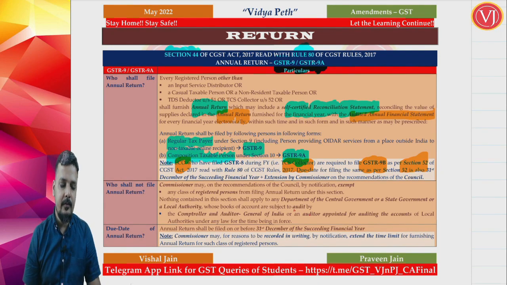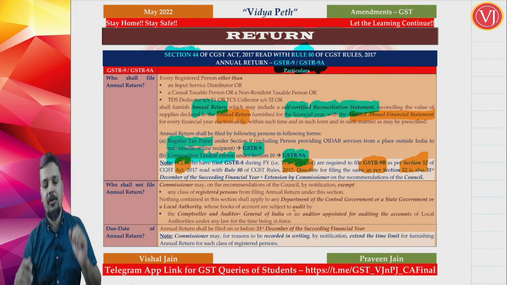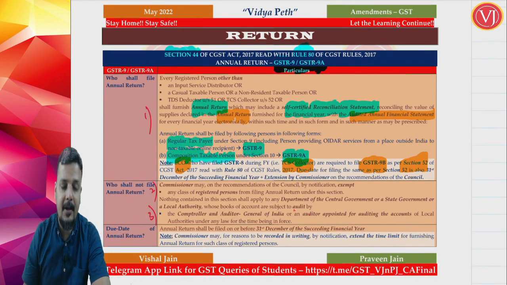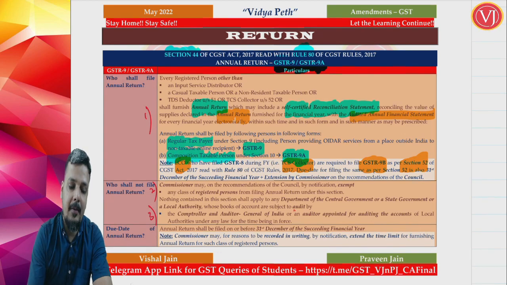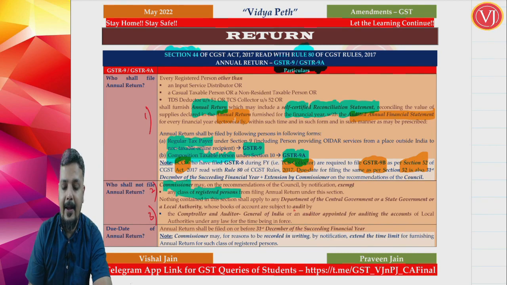Now the next amendment that they have brought in, the first amendment, is the language. Then the second and third amendments. The next amendment focuses on the commissioner having the powers to notify classes of registered persons who are not required to file annual return.